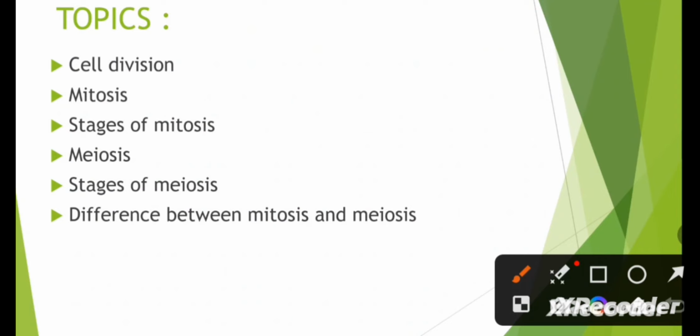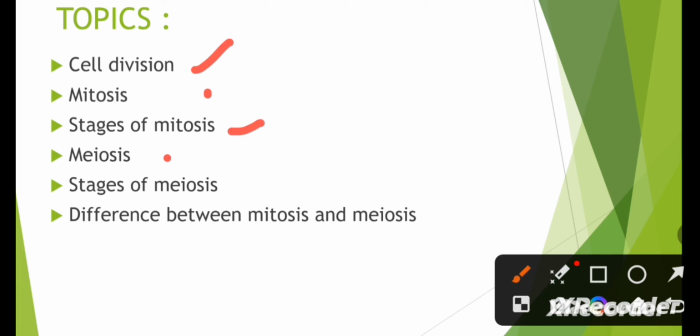The topics included in my presentation are: first, I'll talk about the different types of cell division, what is cell division, and the two types of cell division. The first type is mitosis, and the second type is meiosis. I'll explain the various stages of mitosis first and the significance of mitosis.